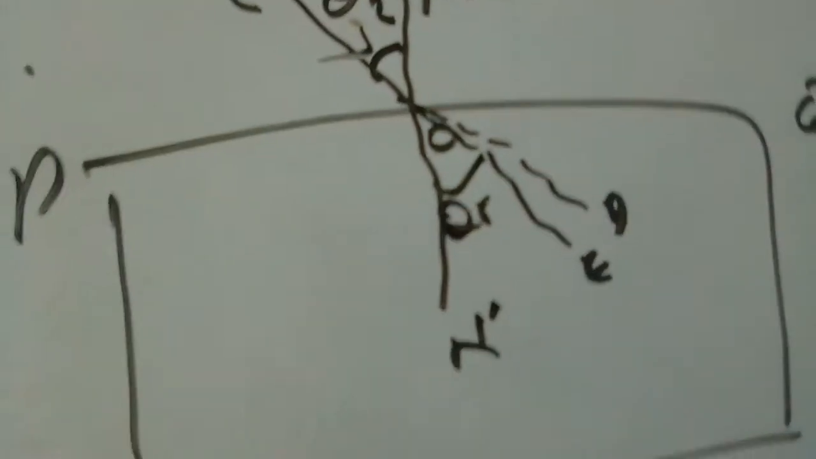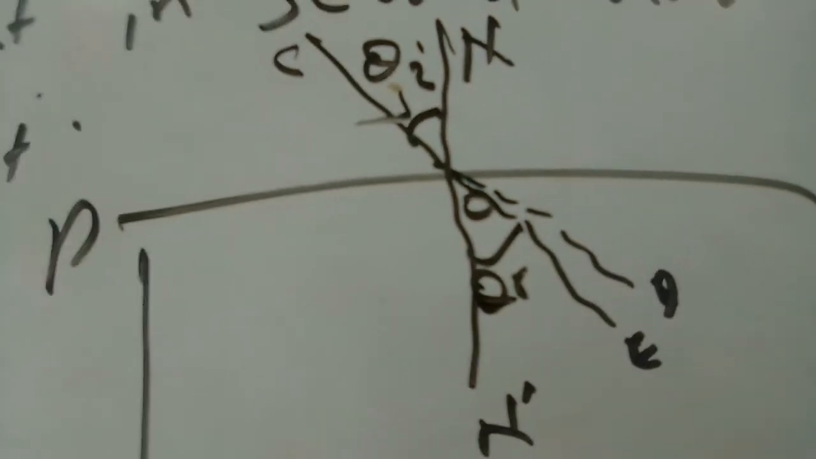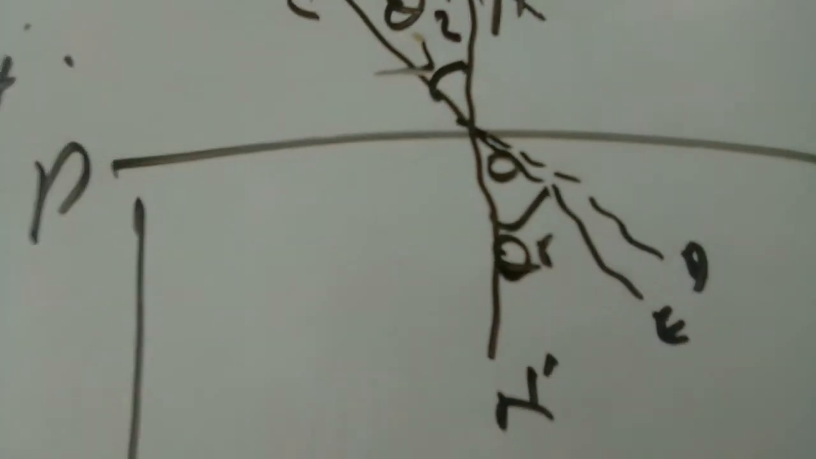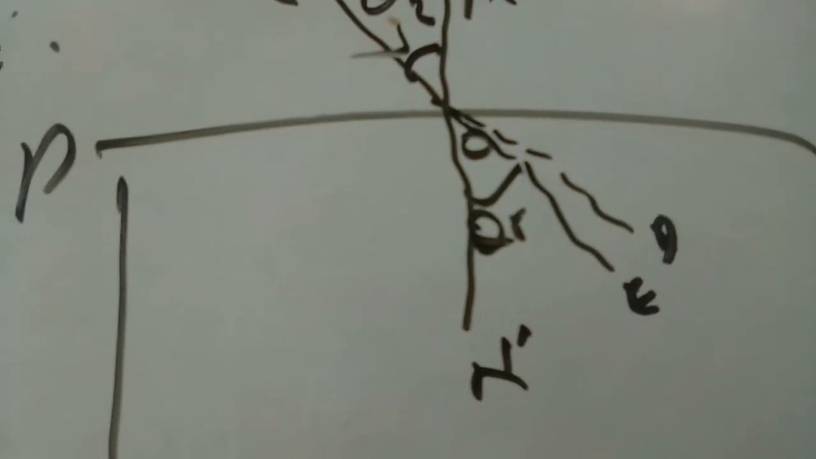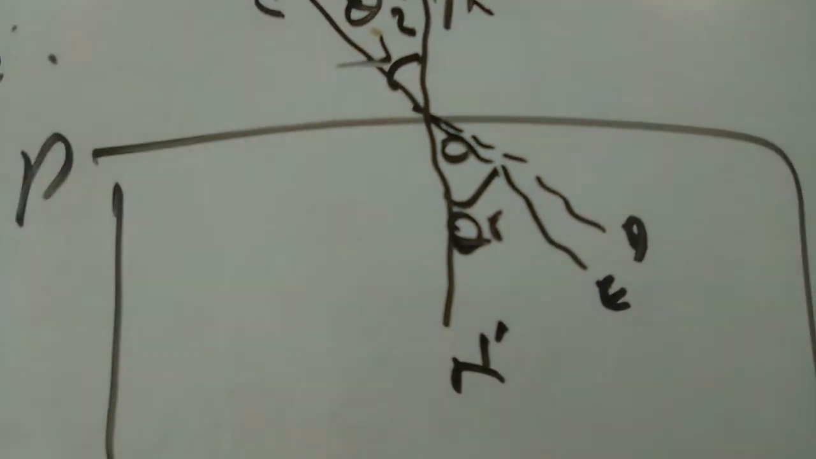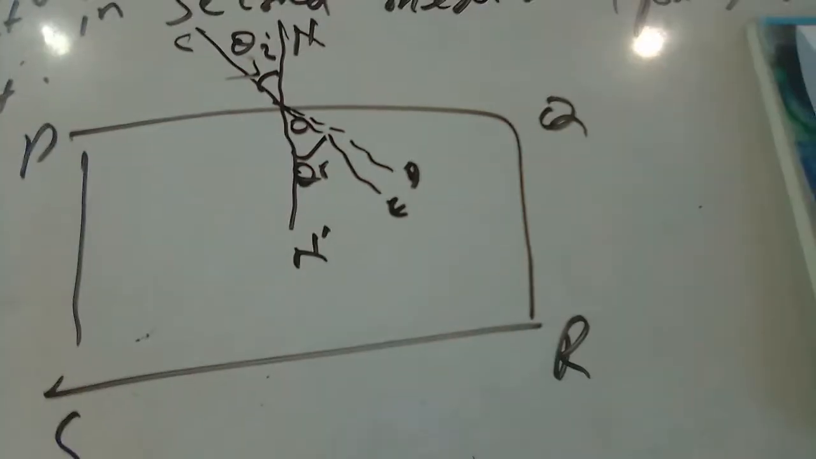Normal: the line drawn perpendicular, at right angles, to the refracting surface. It's called the normal. The angle between the incident ray and the normal is called the angle of incidence, theta i, and the angle of refraction is the angle between the refracted ray and the normal.